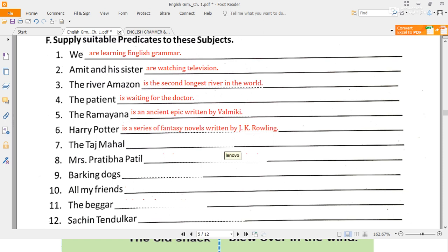Then come to the next one. The Taj Mahal was built by Shah Jahan. The Taj Mahal is in Agra. Anything you can write. It is in Agra, or it was built by Shah Jahan.